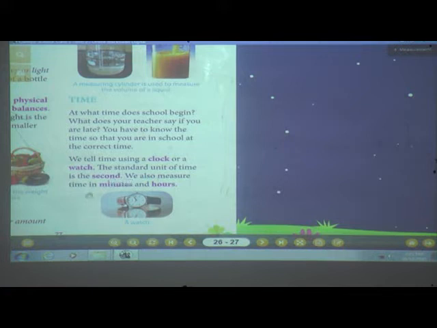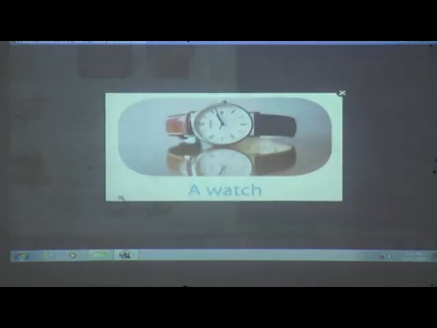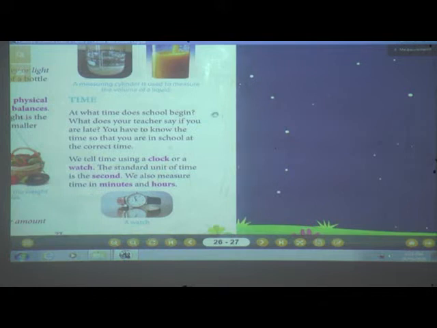So if somebody asks you what is the time, how will you tell? Yes, it's 12:10, isn't it? 12 is the hour, 10 is the minutes, isn't it? It's 3 o'clock or it's 3:30, isn't it? So how are you measuring all this? By seeing the seconds. And so the standard unit of time is seconds. So we measure time in minutes and hours.